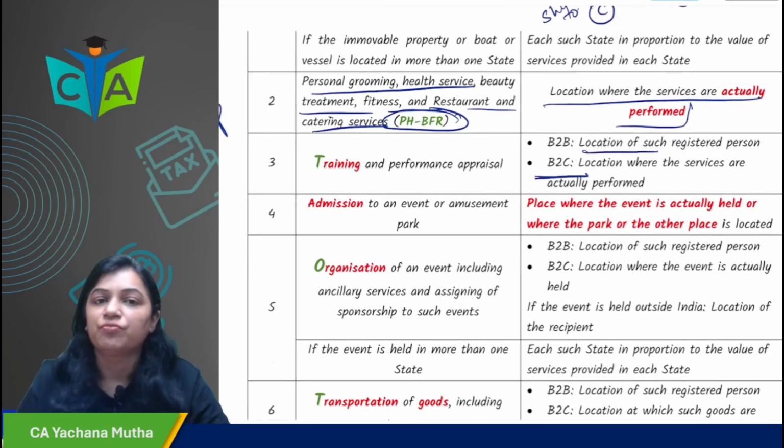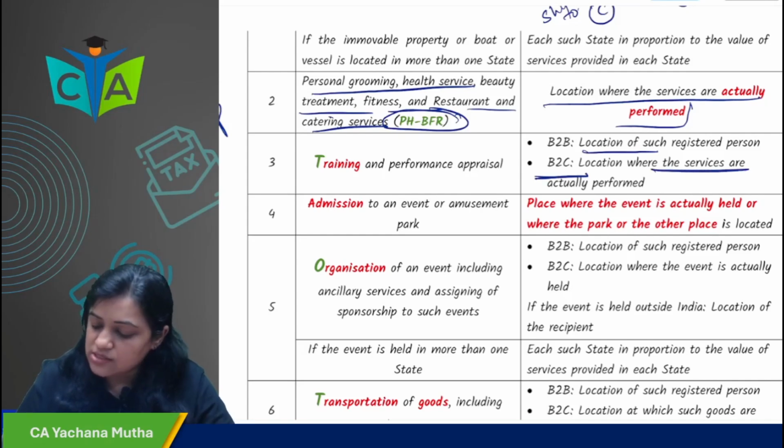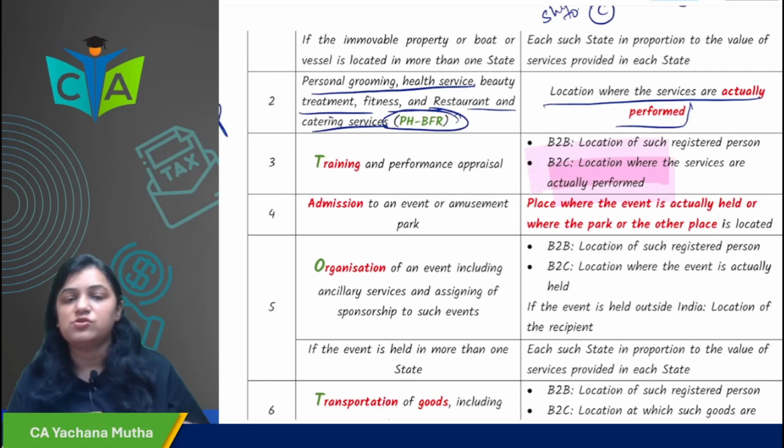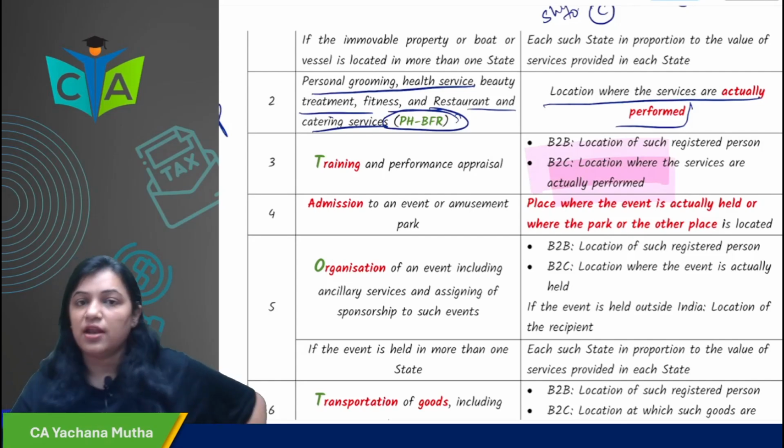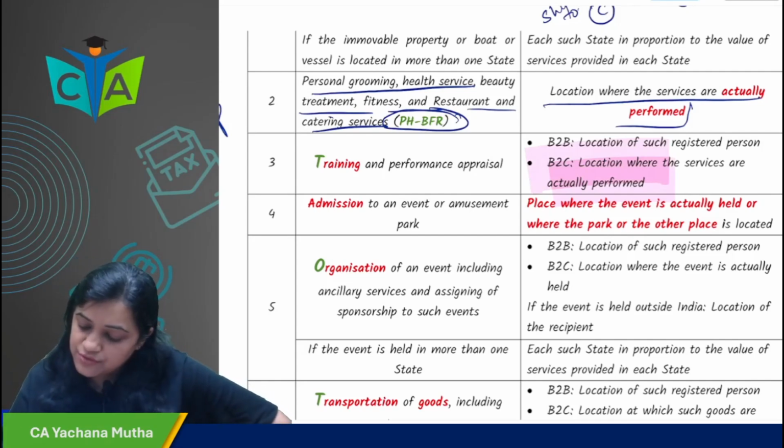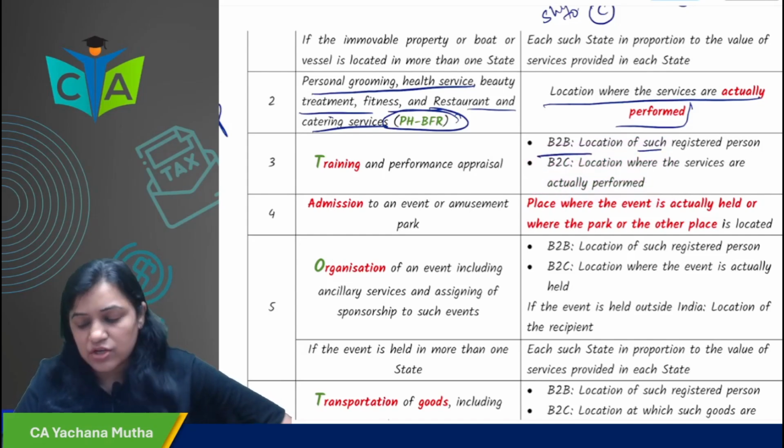But if it is B2C, location where the services are actually performed would be the place of supply. In case of training services, if it is B2B, location of registered person.